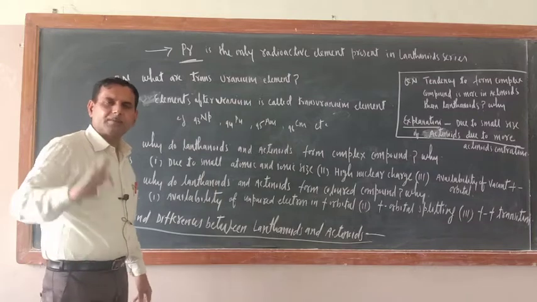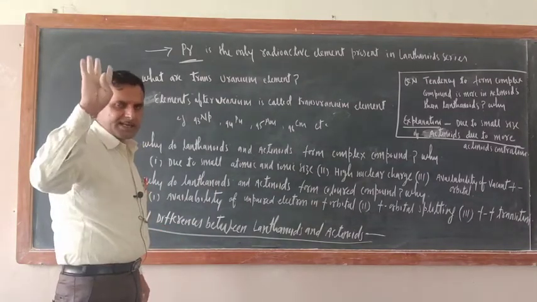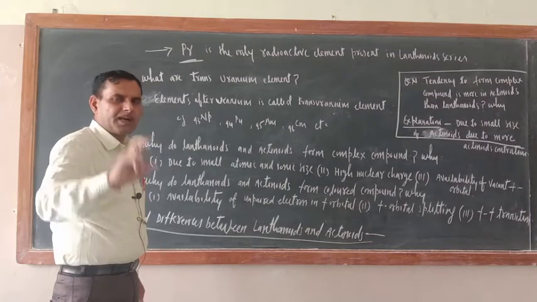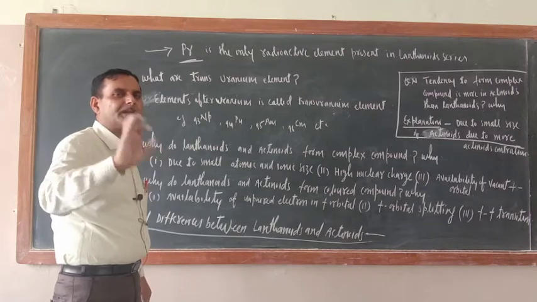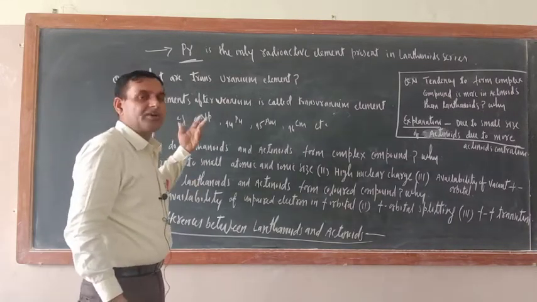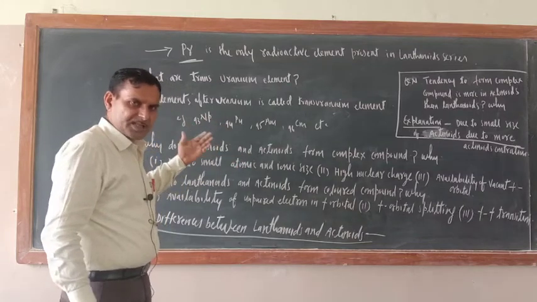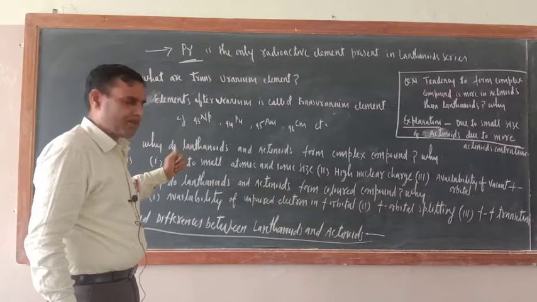Next question is, why do lanthanides and actinides form complex compounds? For the formation of complex compounds in transition elements I taught you there are certain conditions. Number one, atomic and ionic size should be small. There should be availability of vacant d and f orbitals, and high nuclear charge. So just see, actinides and lanthanides both form complex compounds. Why?